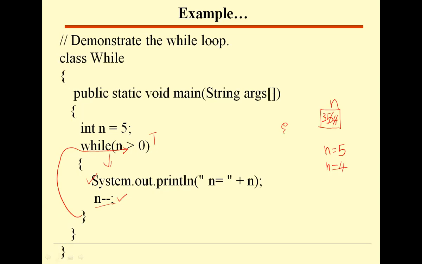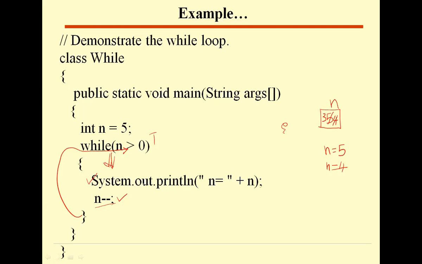When you write while, the JVM understands to repeat this as long as the condition is true. That's why when it reaches the end of the loop, automatically the control goes to the condition part. Again it checks the condition, n greater than 0. What is the n value? You always have to look at the current value. The current value of n is 3 now. So 3 greater than 0, yes, true. So again it enters the body of the loop.